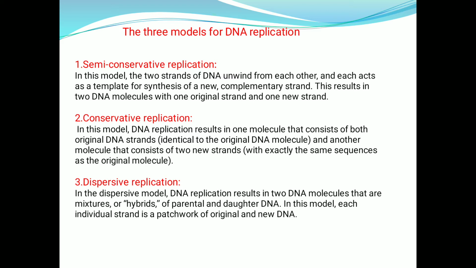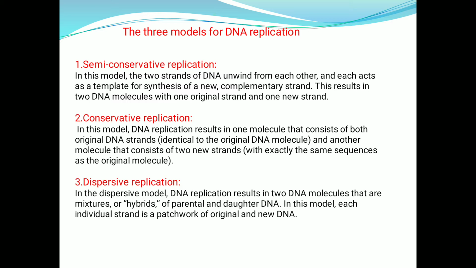The second model of replication is conservative replication. In this model, DNA replication results in one molecule consisting of both original DNA strands, identical to the original DNA molecule, and another molecule consisting of two new DNA strands with exactly the same sequence as the original molecule.